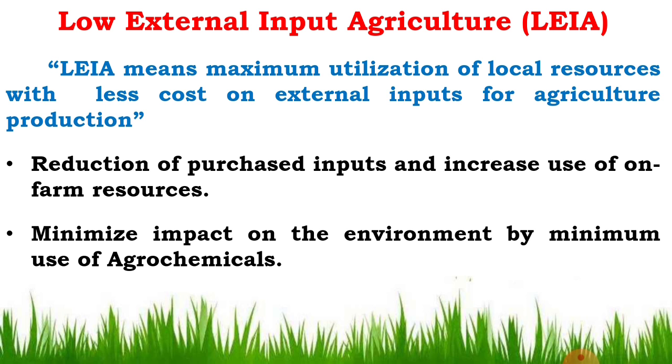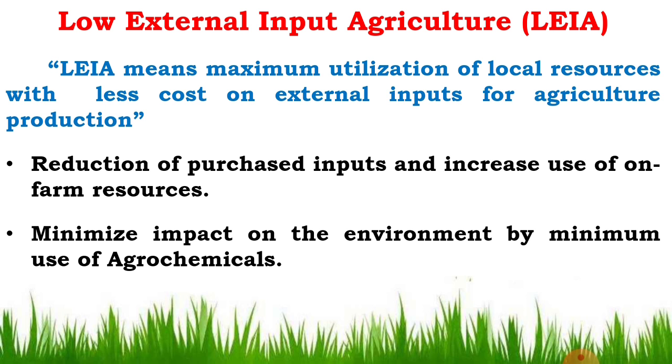The main aim of the LEI is reduction of purchased inputs and increased use of on-farm resources. In the LEI, there is maximum use of the on-farm resources or natural resources which are available freely in nature, and reduced use of purchased inputs like seeds, fertilizers, insecticides, pesticides, weedicides, herbicides, etc. You have to minimize the use of purchased inputs and maximize the use of on-farm resources. Then minimize the impact on the environment by minimum use of agrochemicals.